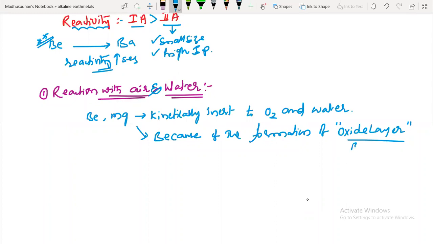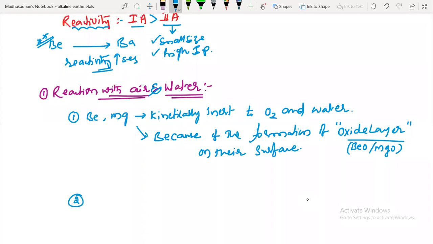Here the oxide layers are nothing but beryllium oxide and magnesium oxide. More about oxide layers will come in the third group, where we'll discuss it. This oxide layer forms on their surface. So this is the first thing in reaction with atmospheric air and water.